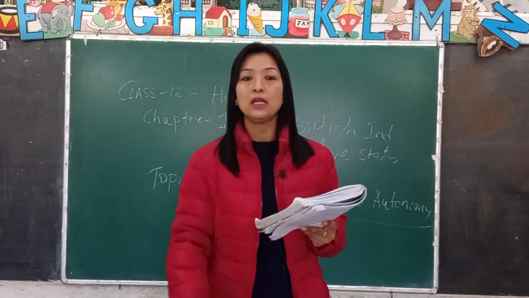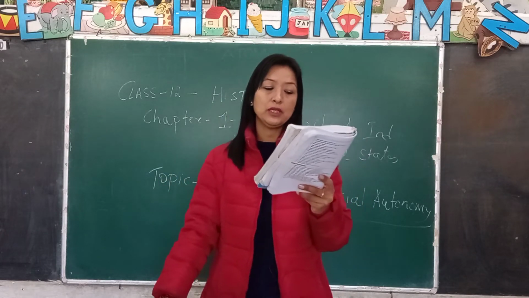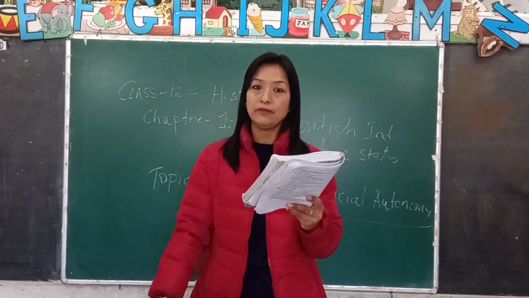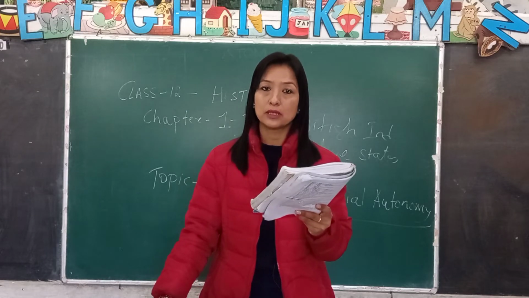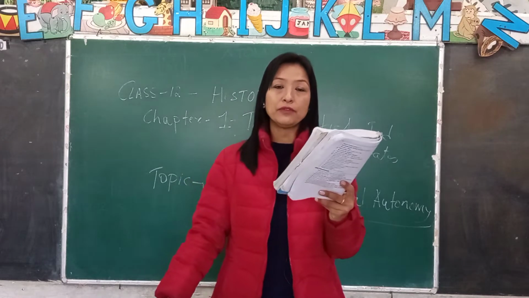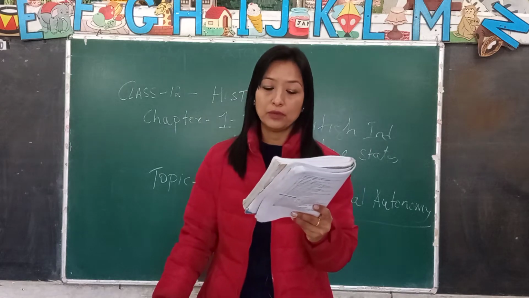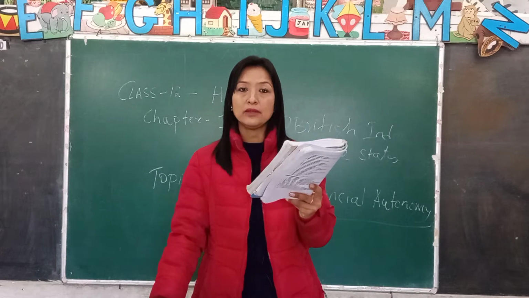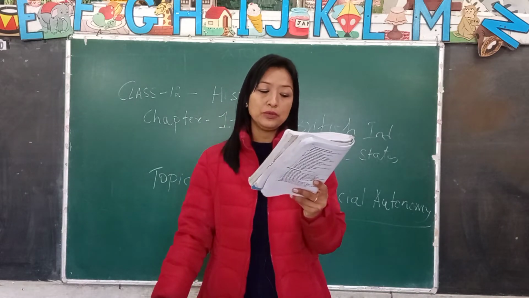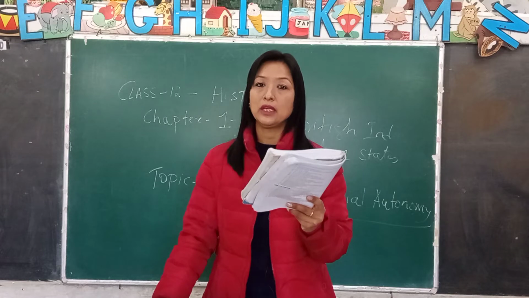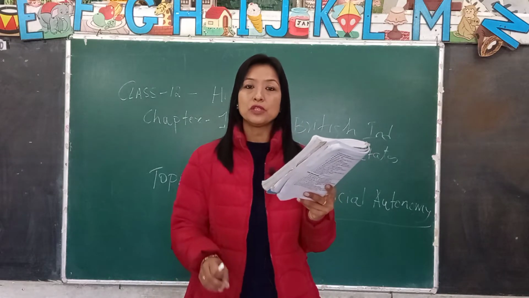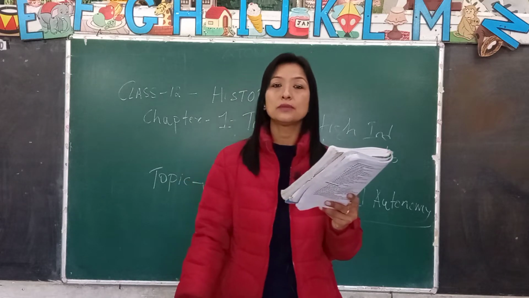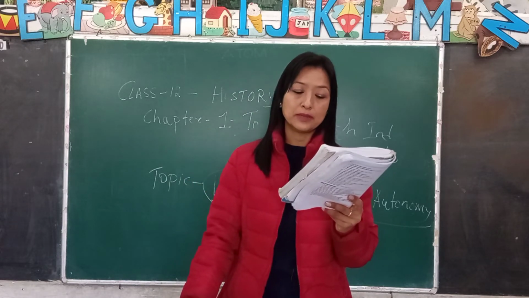So the first one was British India, and the other was native states. There were two forms of government. One was under the British government directly, or British states. The other was the Indian states or native states, which were under the Indian rulers, and provided for autonomy. Autonomy is self-rule with the government, that is, the British government.